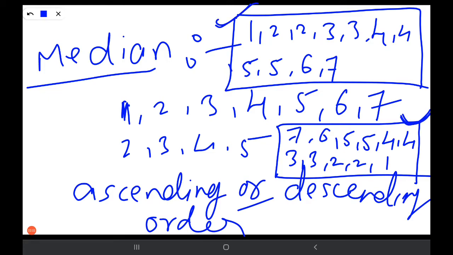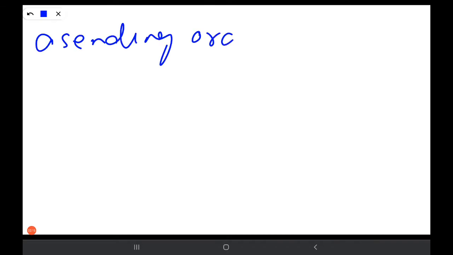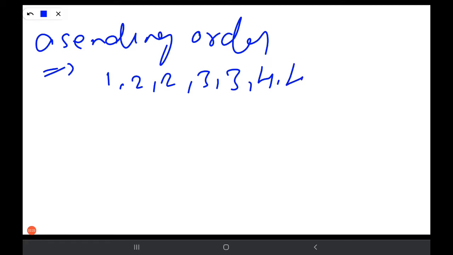I will erase the screen first. Once again I'm writing in ascending order: 1, 2, 2, 3, 3, 4, 4, 5, 5, 6, 7 is the data.